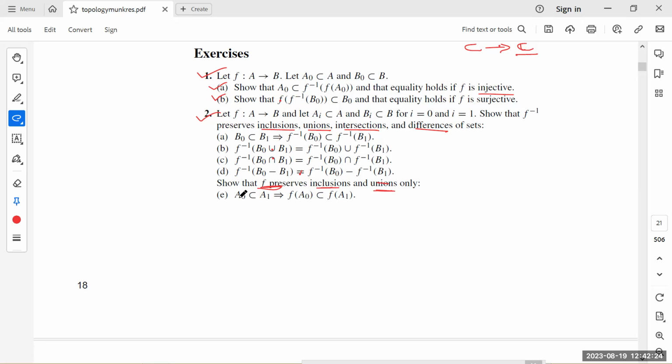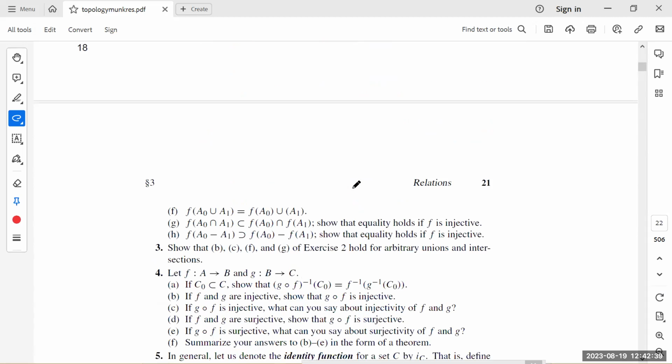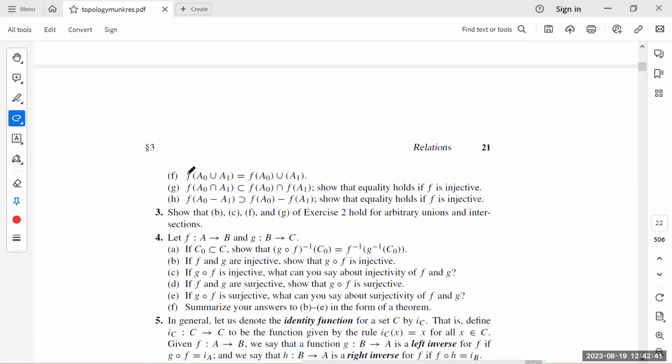For example, if A naught is contained in A1, then this sign of containment will be preserved. Inclusion sign will be preserved. In case of inclusions and unions, it will be preserved. Similarly, direct image and inverse image both preserve union. But in case of intersection, we don't have equality. It will hold if f is injective. So in case of direct image, we need to be careful.